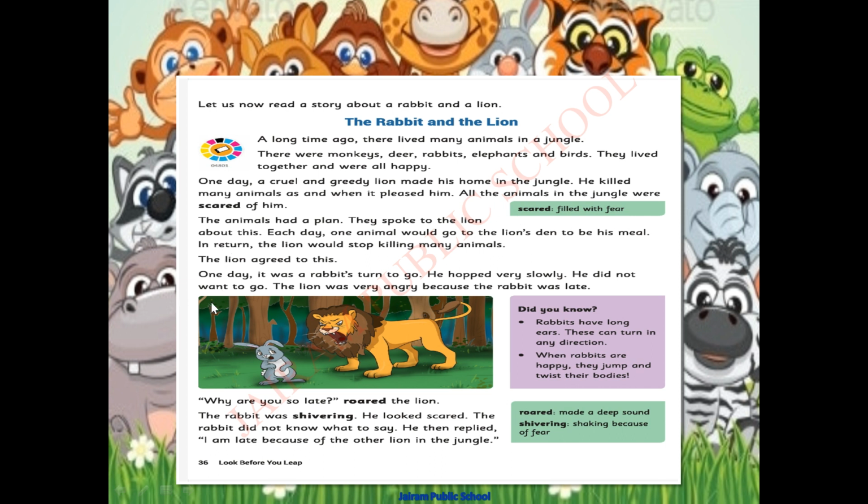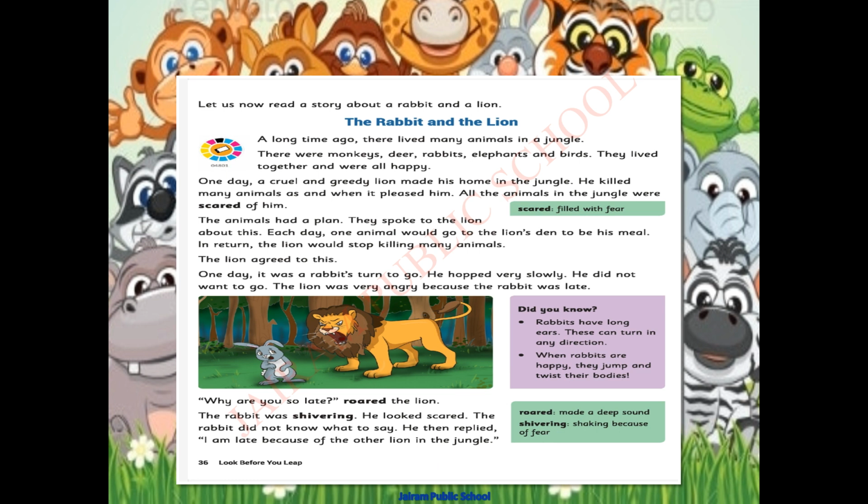Okay, each day one animal will go to the lion's den, so that what happened? If they are going like that, in return, the lion would stop killing many animals. So each day one animal will come to your den. So don't kill all the animals. That was their request to the lion.